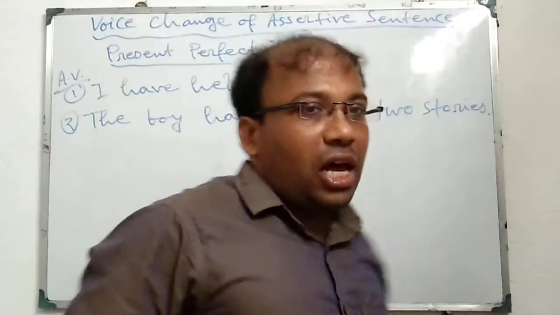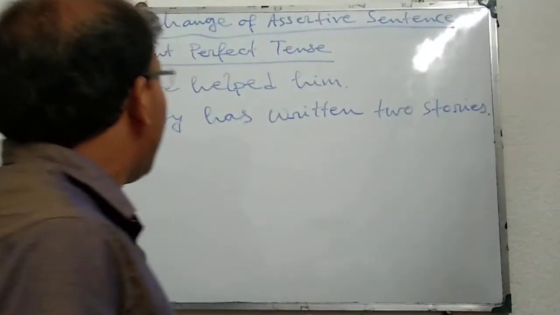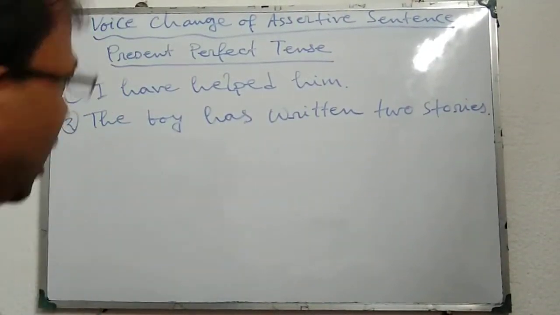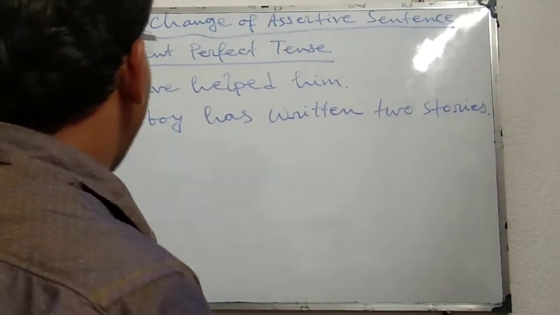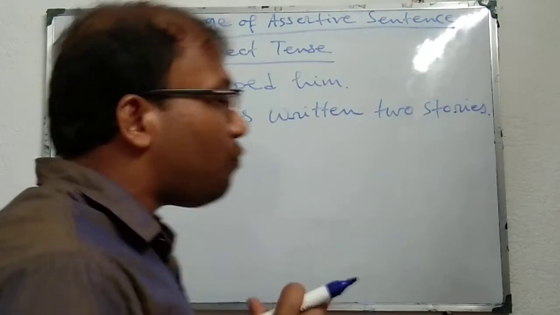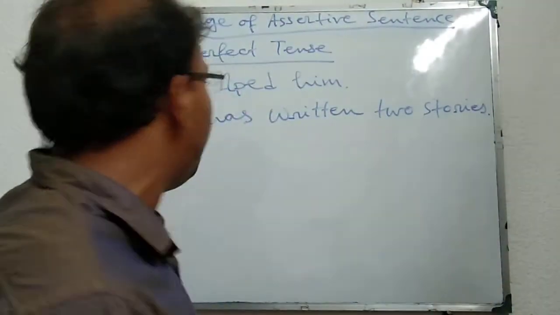Welcome dear students. Now I am going to discuss the voice change of assertive sentences in case of present perfect tense. I have already told that to change from active to passive voice, first of all we have to identify the subject, verb and object.